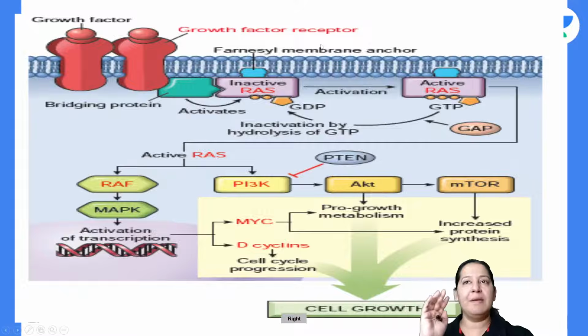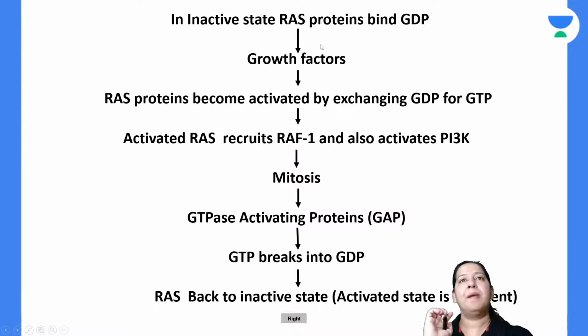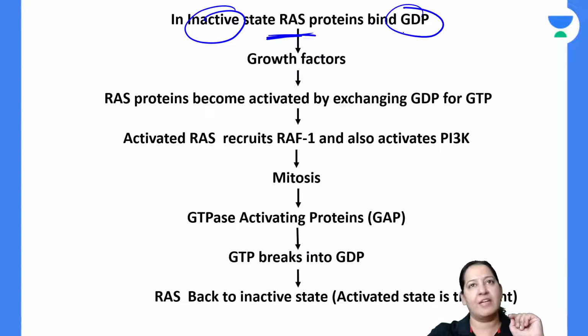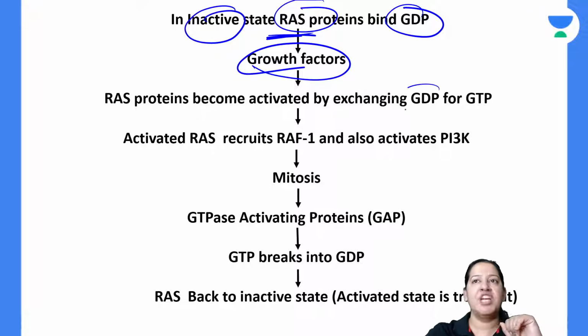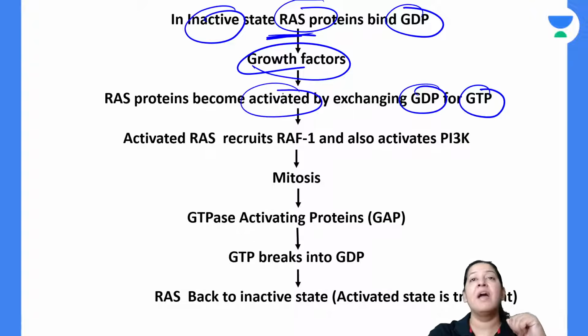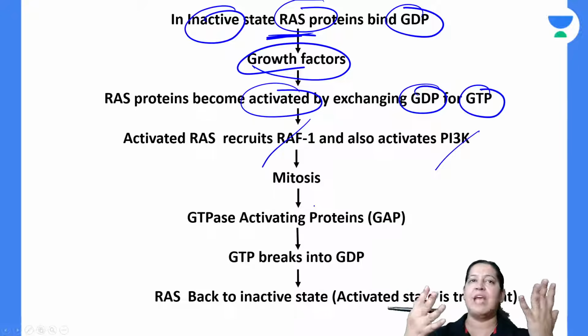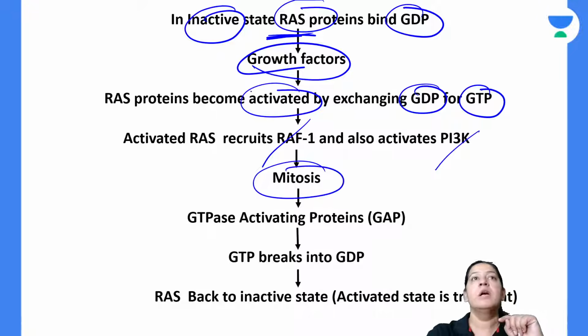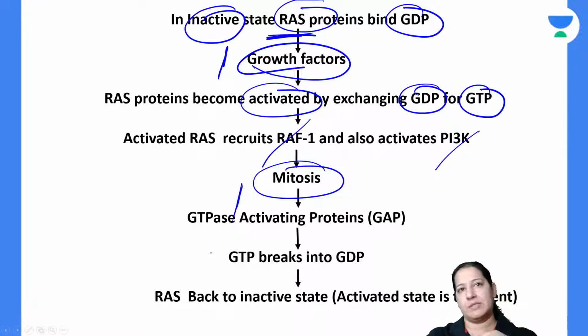This is normal. The same diagram is given in Robbins, so this is how you have to write it. When RAS is inactive, it is bound with GDP. Whenever growth factor comes, GDP is replaced by GTP, so inactive RAS becomes active. Active RAS comes into the cytoplasm, and via various pathways, RAF, PI3K, MAPK, mitosis will happen. So one growth factor leads to one mitosis.